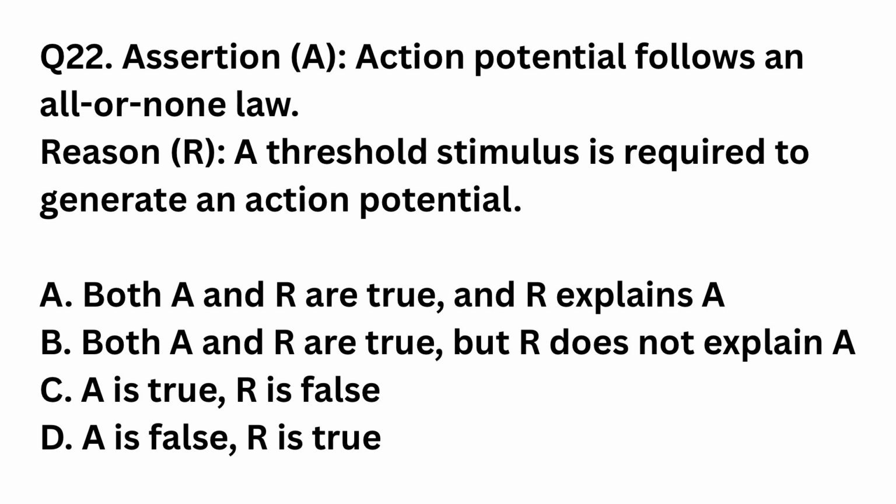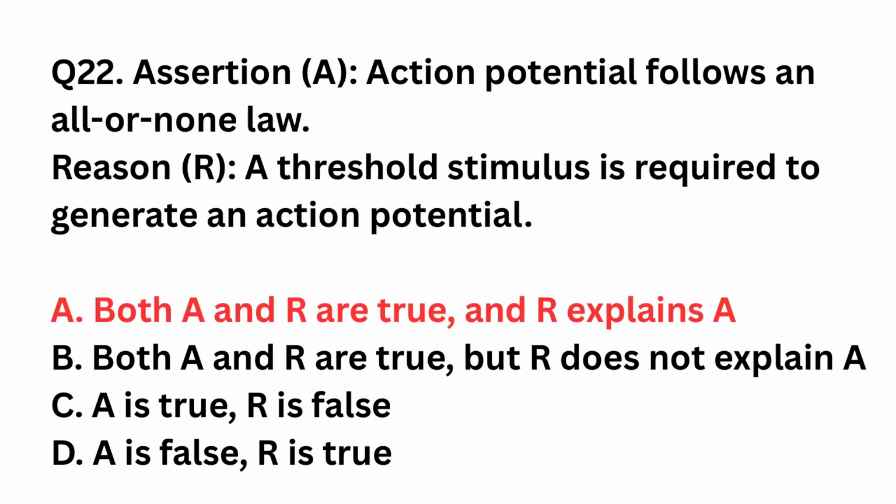Question number 22. Assertion: Action potential follows an all or none law. Reason: A threshold stimulus is required to generate an action potential. Both assertion and reason are true and reason explains assertion. Both assertion and reason are true but reason does not explain assertion. Assertion true, reason false. Assertion false, reason true. The right answer is option A.